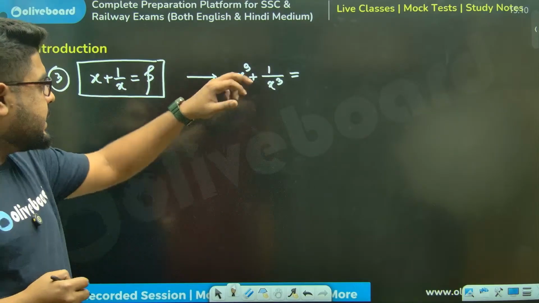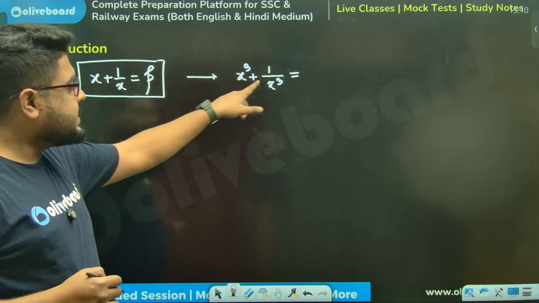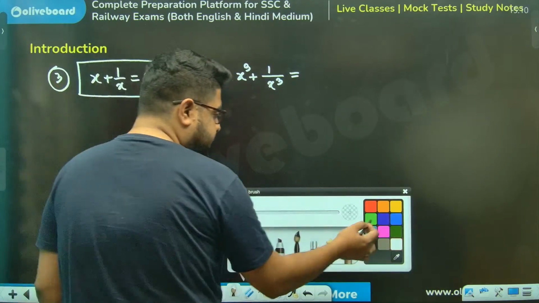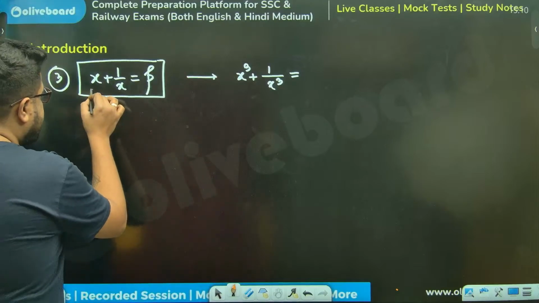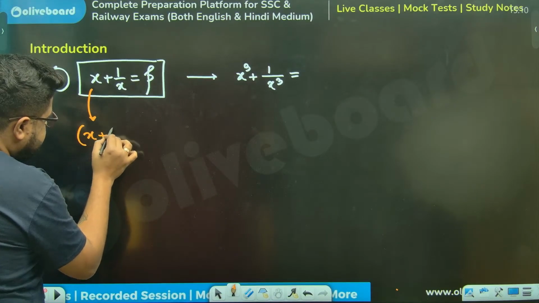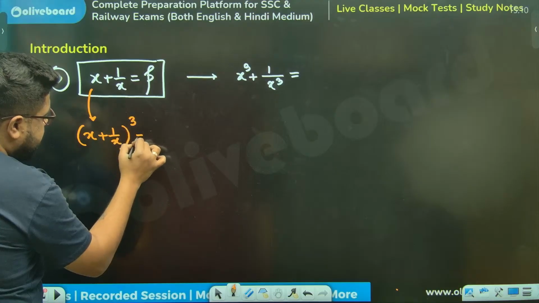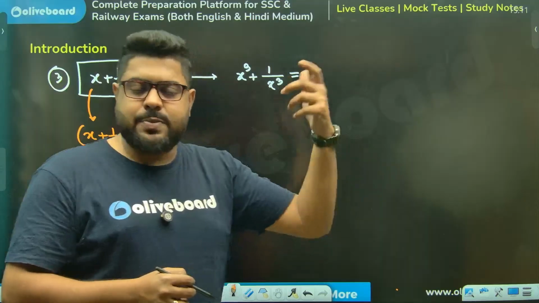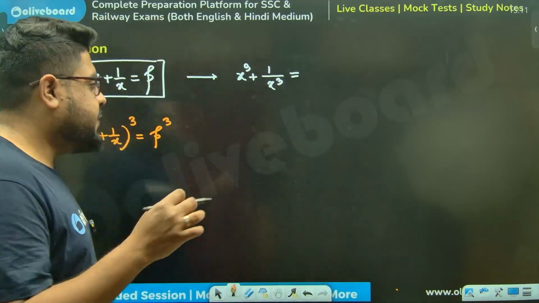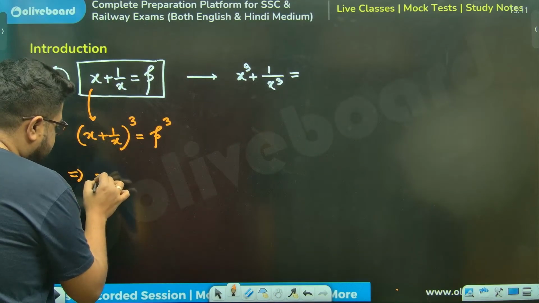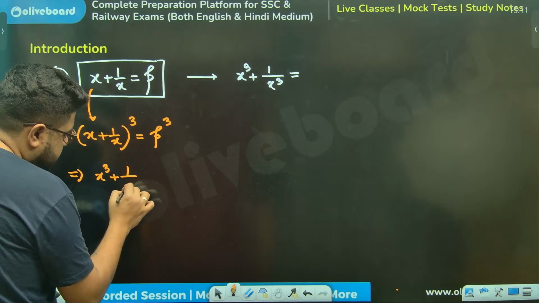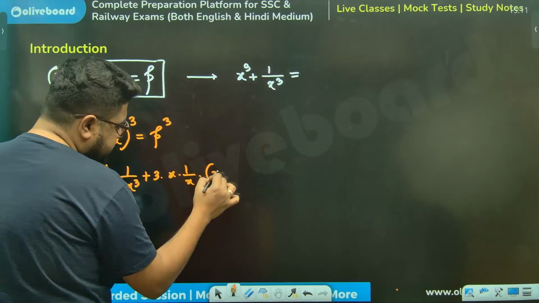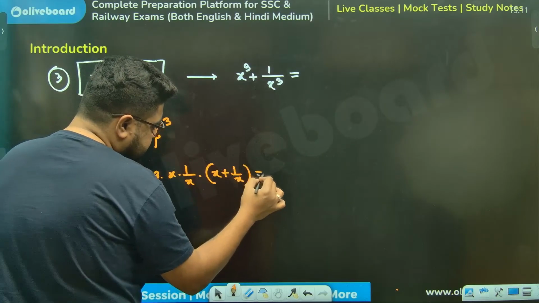You see, this is to the power 1, and I have to find the power 3. Meaning I'll do the cube. Again, I'm showing you one proof. (x plus 1 by x) whole cube will be p cube. The formula for (a plus b) whole cube is a cube plus b cube plus 3ab into (a plus b). So this is x cube plus 1 by x cube plus 3 into x into 1 by x into (x plus 1 by x), which is equal to p cube.